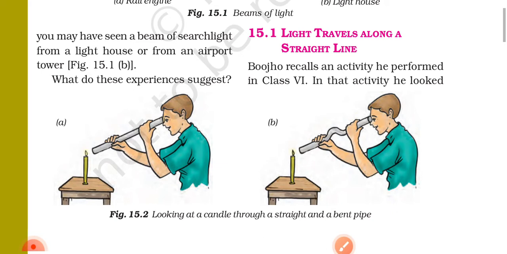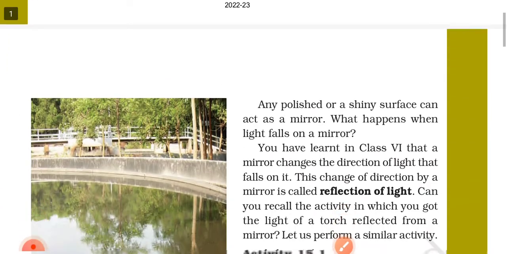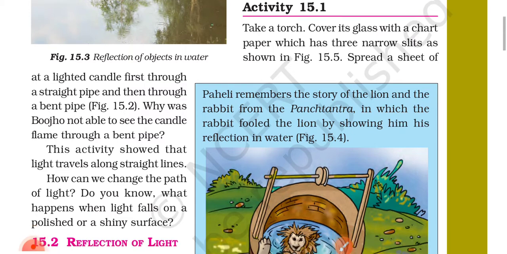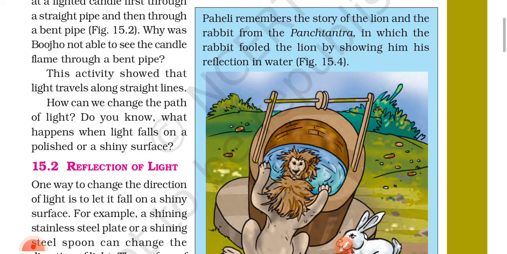In that activity, he looked at a lighted candle first through a straight pipe and then through a bent pipe. Figure 15.2. Why was Bojo not able to see the candle flame through a bent pipe? This activity shows that light travels along straight lines.